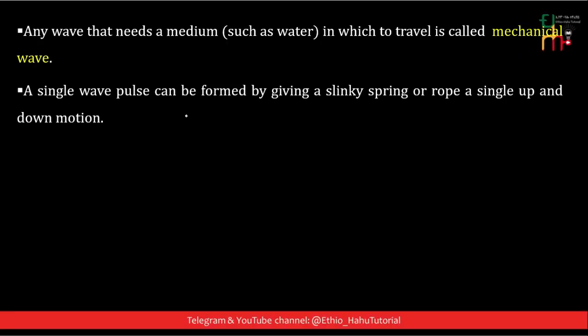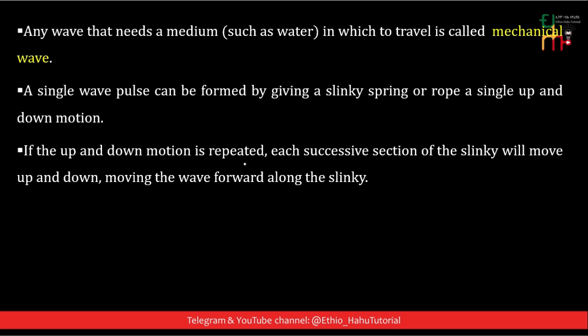A single wave pulse can be formed by giving a slinky, a spring or rope a single up and down motion. If we continuously disturb the rope, each successive section of the string will move up and down, moving the wave forward along the slinky, as we have seen so far. And such a wave is said to be a mechanical wave.